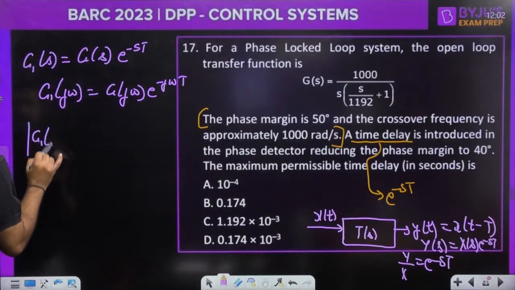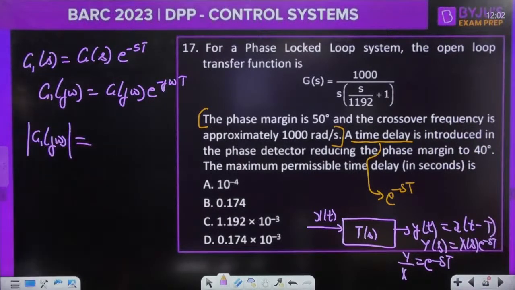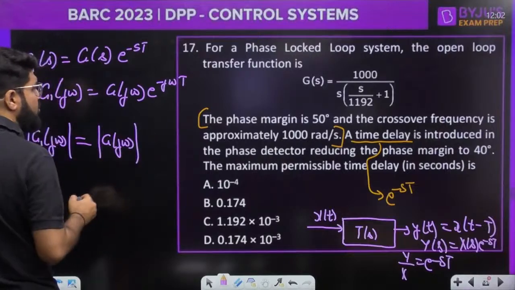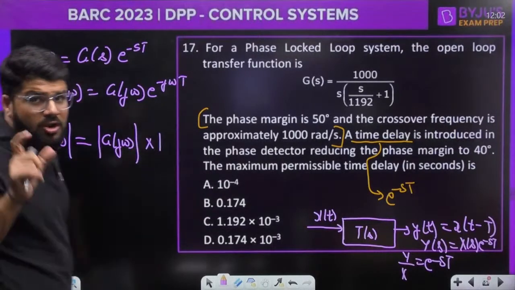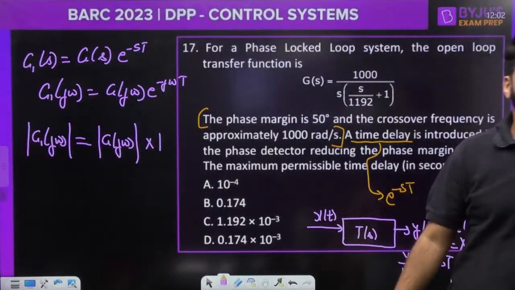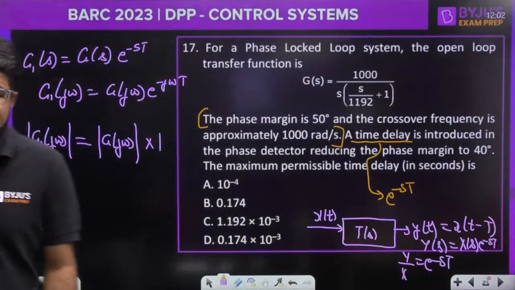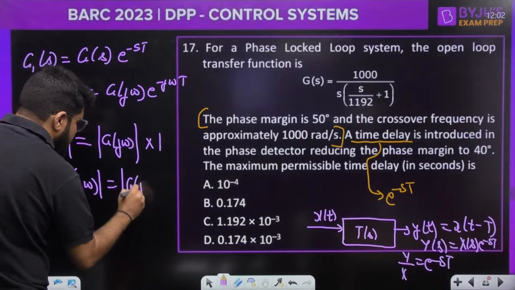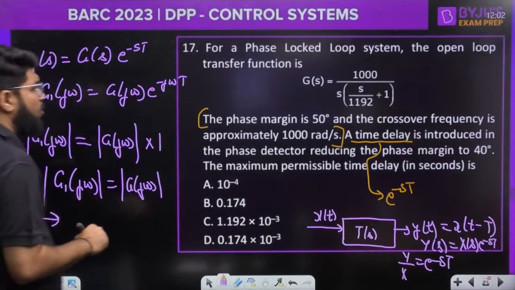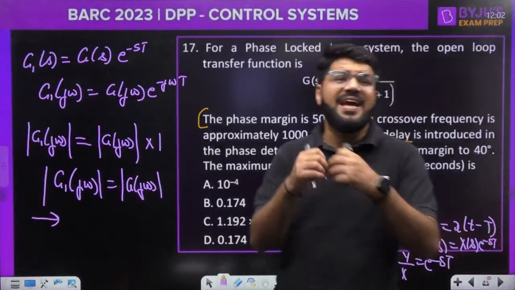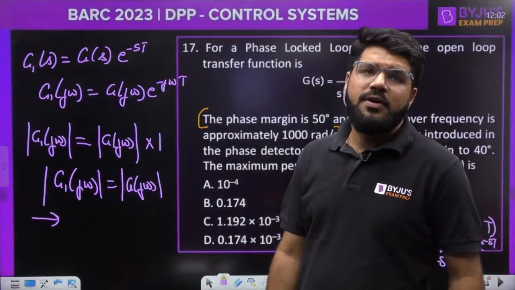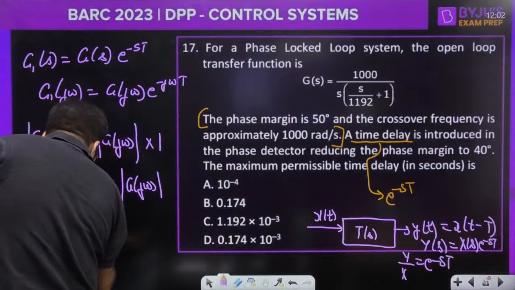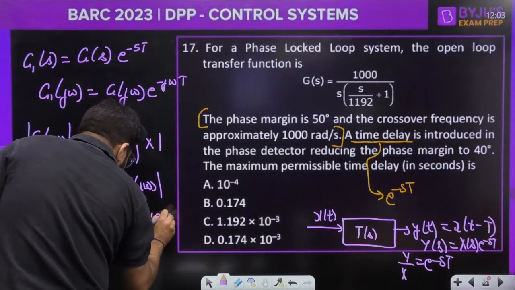So taking the modulus of this, modulus of G1(j omega) will be equal to what? Modulus of G(j omega) into 1, because mod of e power j theta is always 1, it is the under root of cos square theta plus sin square theta. That means, guys, the modulus of G1(j omega) will be the modulus of G(j omega). So number one point is the gain crossover frequency, which is calculated by mod of G(j omega) equal to 1, that remains to be the same, right? So what is going to be the same? You have the same gain crossover frequency, that is 1000.